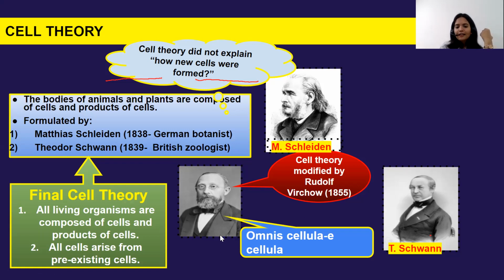So another scientist's name is Rudolf Virchow, which I explained earlier. He gave a statement that all cells arise from pre-existing cells, right? So हमें इन तीनों साइंटिस्ट के नेम याद रखना है, and these two statements are very, very important even in your 9th class as well. The examiner will directly ask a question, what is cell theory? So you just need to write these two statements in a very correct manner, right?